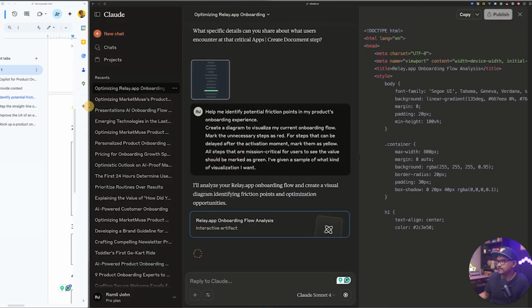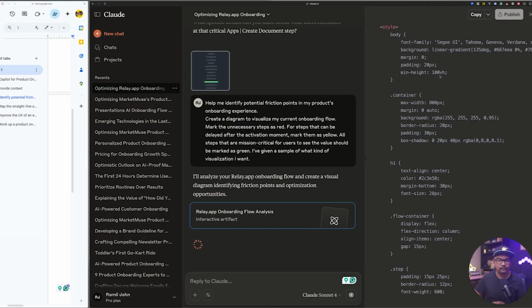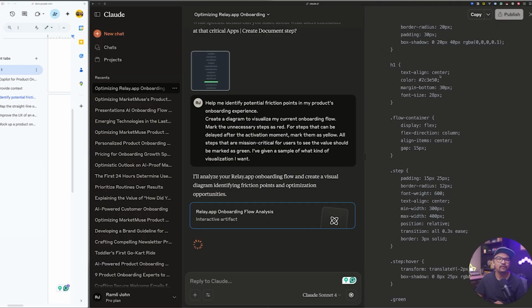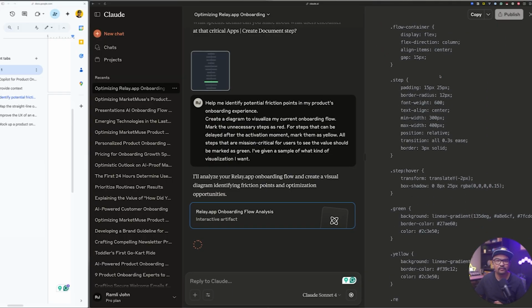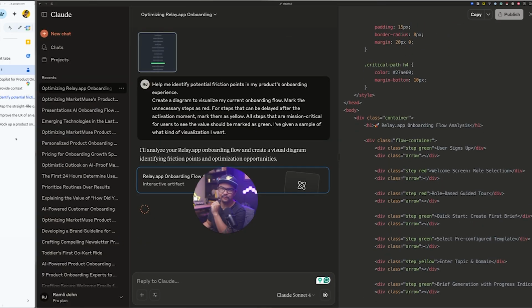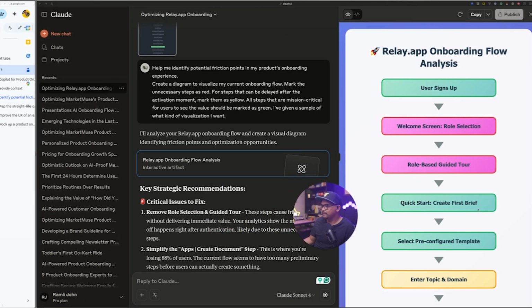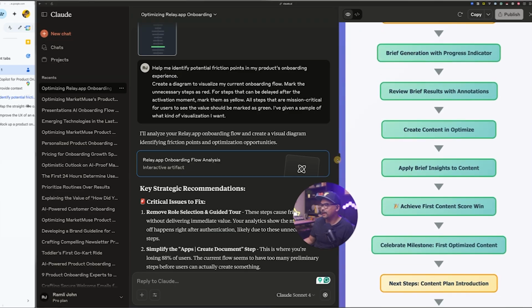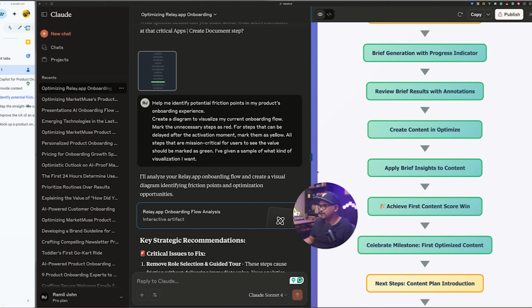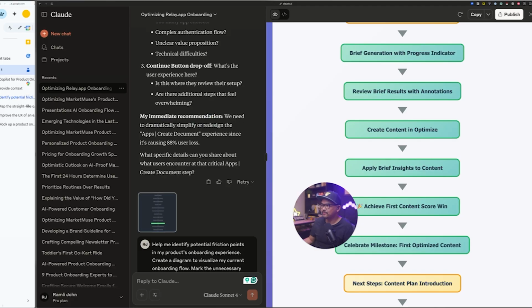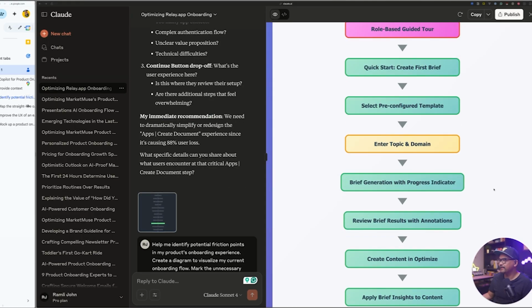As you can see, it's creating some kind of visualization so you can see what this onboarding flow can look like, and it's all marked up. You can fast forward through this if you're editing this. There it is. As you can see, it's marked up some of the information. You can actually see how each of the steps is visualized potentially.